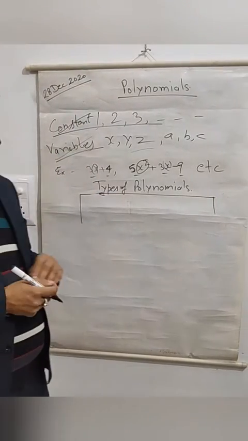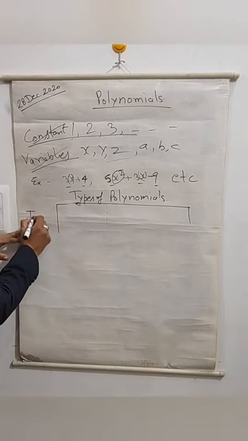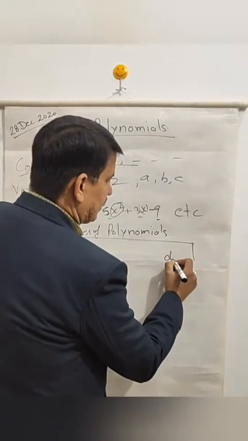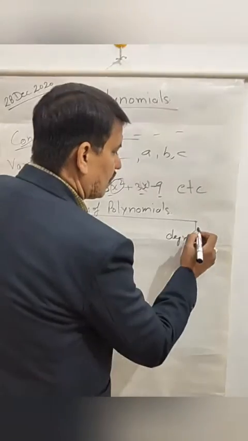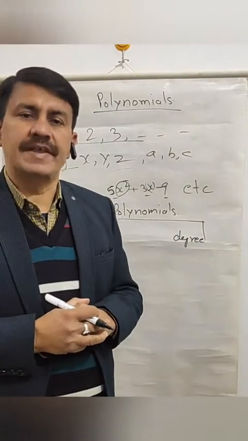We have 2 types of polynomial, on the basis of their terms and on the basis of their degree. What is degree? The highest power of the variable.